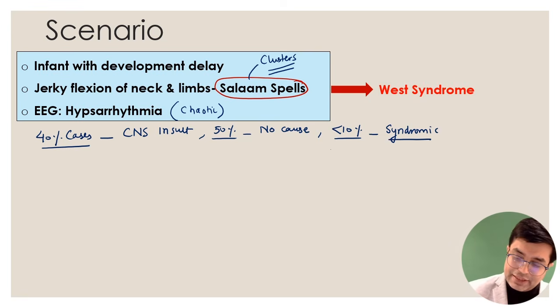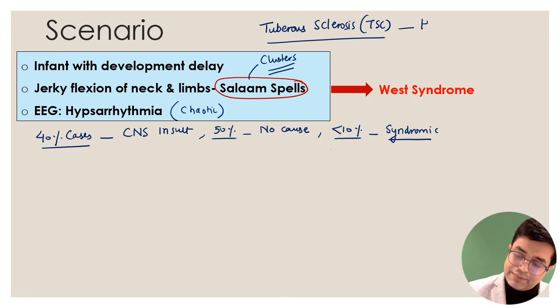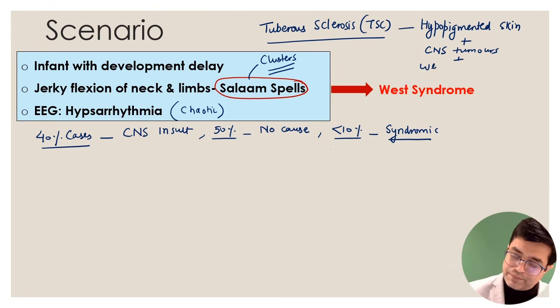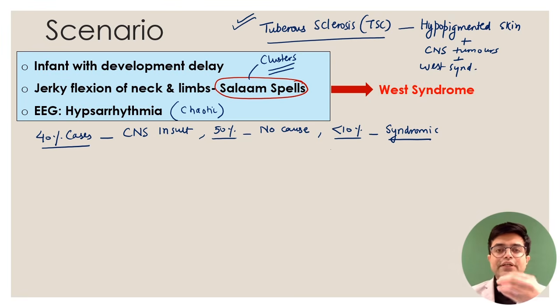So you can remember there is a neurocutaneous syndrome called tuberous sclerosis. And tuberous sclerosis, TSC, should be suspected if there is a hypopigmented skin macule. The question will say there is a patient having a hypopigmented skin lesion along with CNS deformities, along with CNS tumors, which are usually benign tumors, along with West syndrome. So in these patients, you will consider tuberous sclerosis to be present. So if they ask you in which syndrome West syndrome can happen, it is tuberous sclerosis. But remember that the vast majority of West syndrome is not associated with tuberous sclerosis. It is either due to CNS damage or it is due to idiopathic or cryptogenic causes.